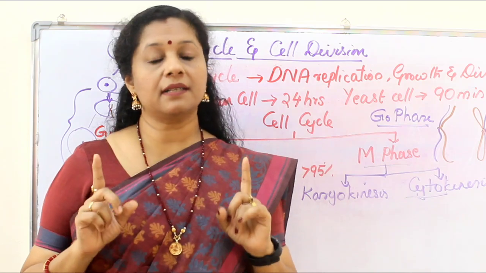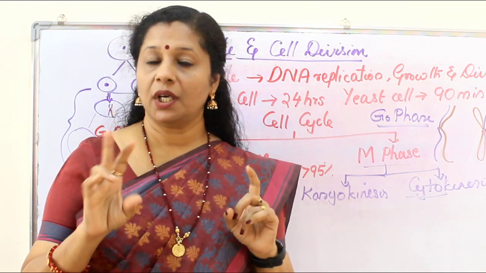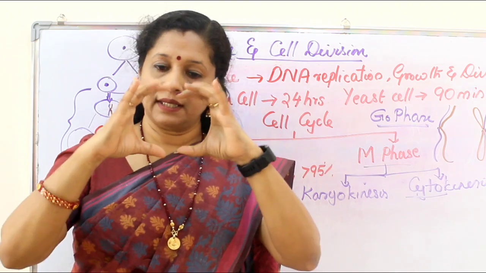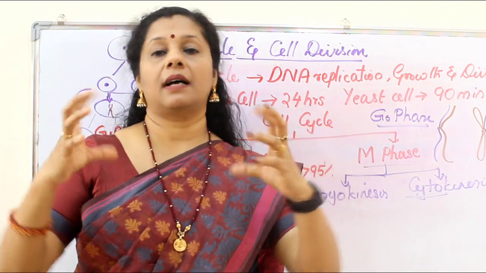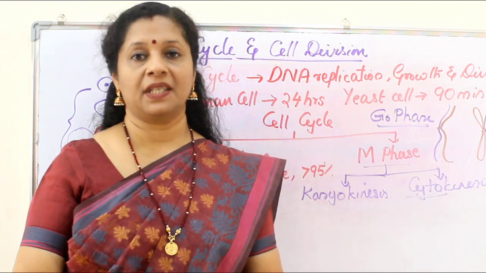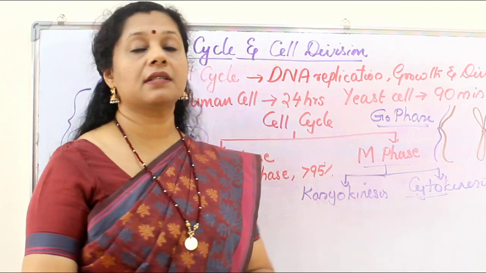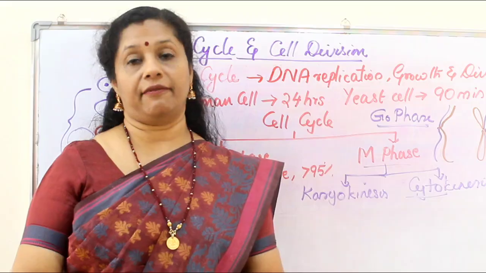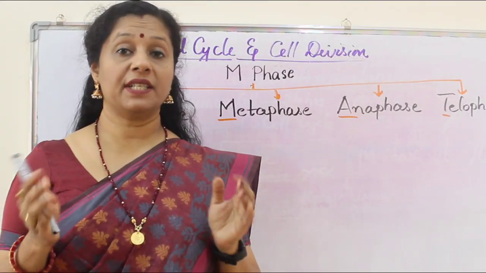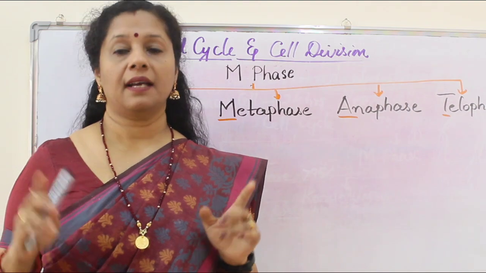Do we need only one daughter cell or two? We need two. So first what should happen? Inside the cell, the nucleus should divide into two. Then the cytoplasm divides. As a result, each daughter cell will have one nucleus each. Now we will learn the details of this karyokinesis of M phase.